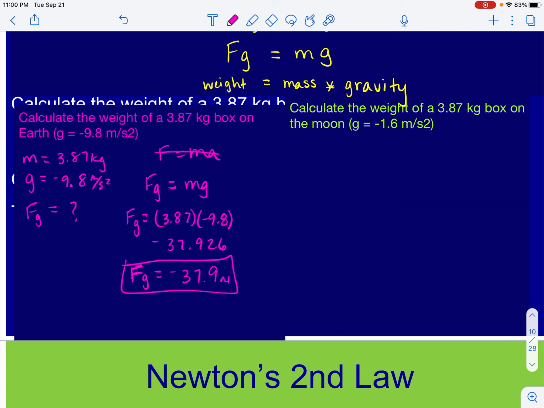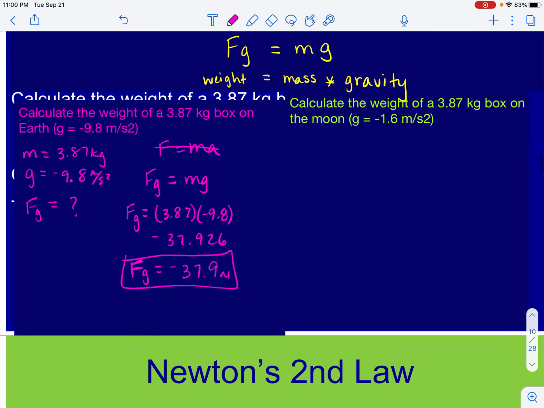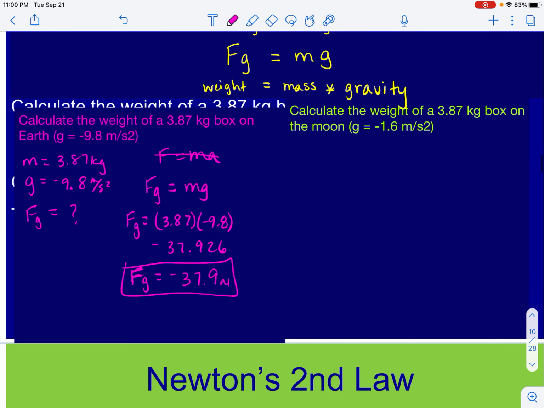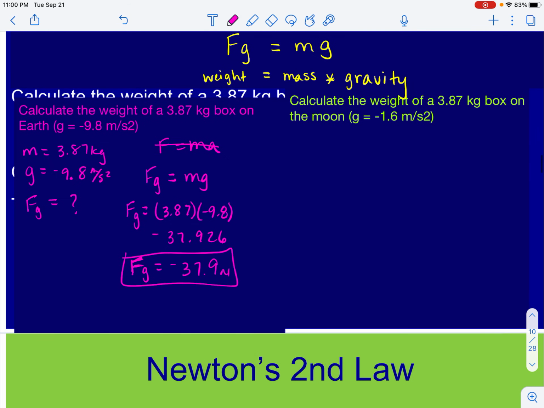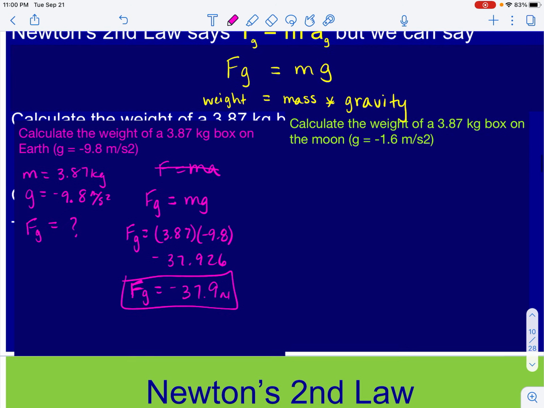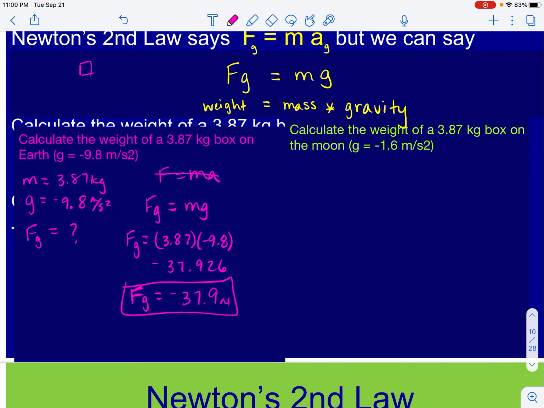Because remember, when we were learning our free body diagrams, we said that weight is a downward force. Fg on our free body diagrams is going to point downward. So that should be in the negative direction, and so it should calculate as a negative value. Now, when we look at our substitution, we said that the acceleration due to gravity is downward, and so we used a negative there, and so that calculates a negative force.